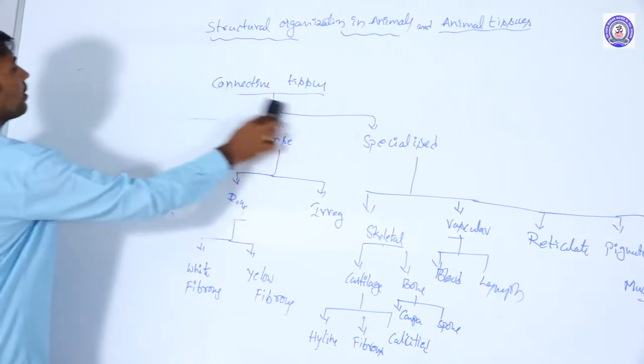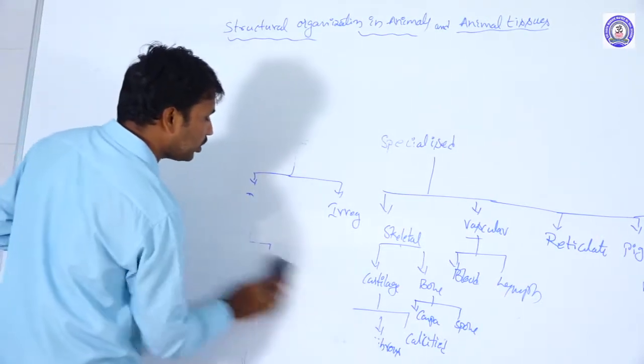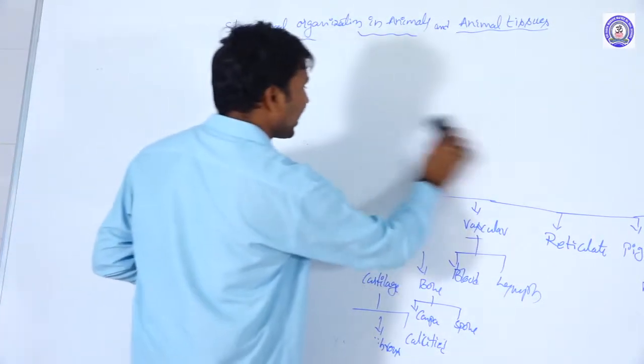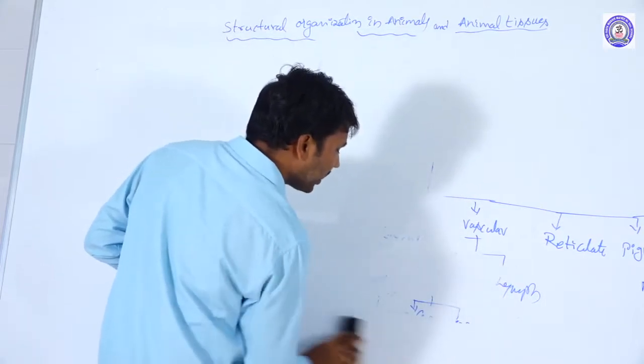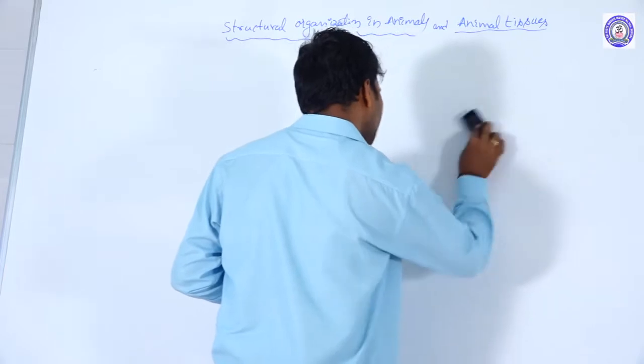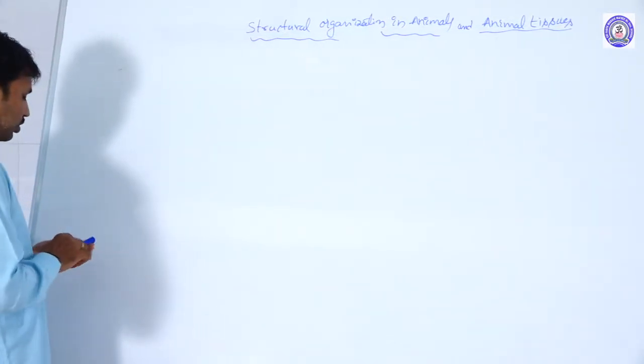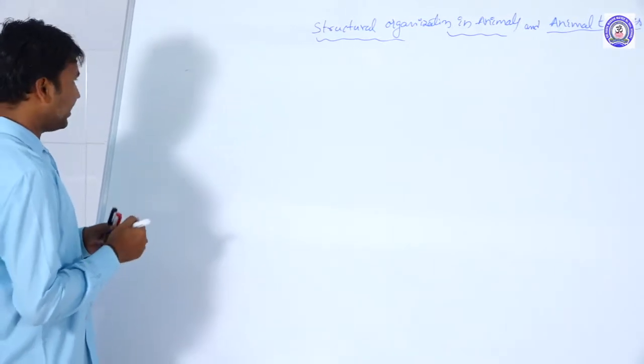First is loose connective tissue. But before going to the specifications, what are the contents of connective tissue? What are the general characters of connective tissue, which differ from epithelial tissues?